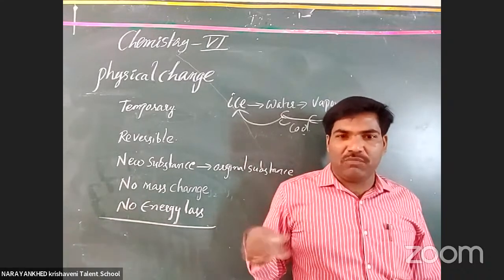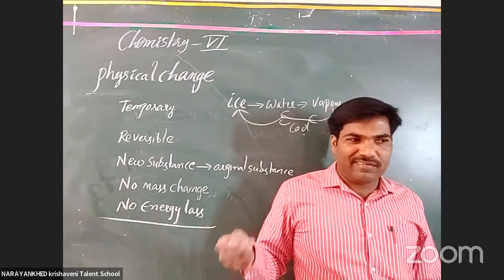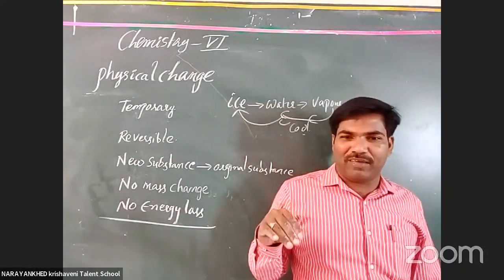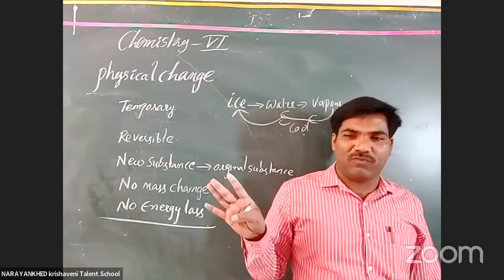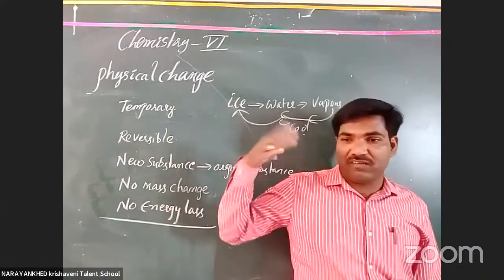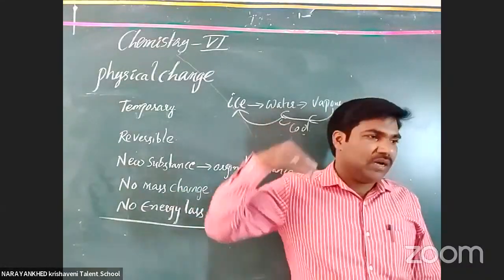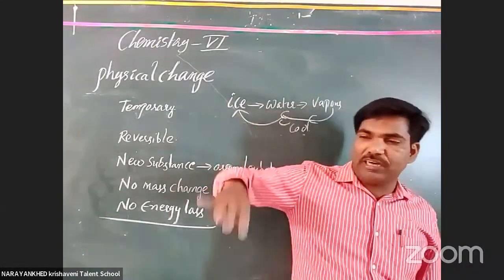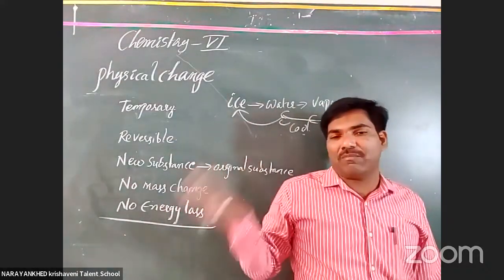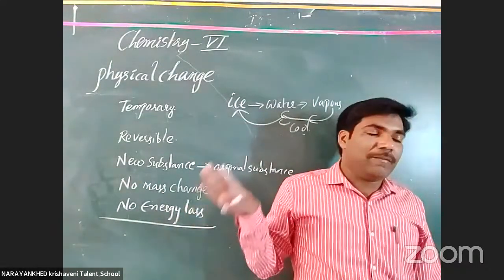Suppose a time machine came. When we go back, you would go back to LKG and become like a baby. It is impossible. Clear or not? That is called not a temporary change. It is a permanent change. Whatever you have become, from a kid to this 6th class student, like that it is a permanent change. It is not a temporary change.